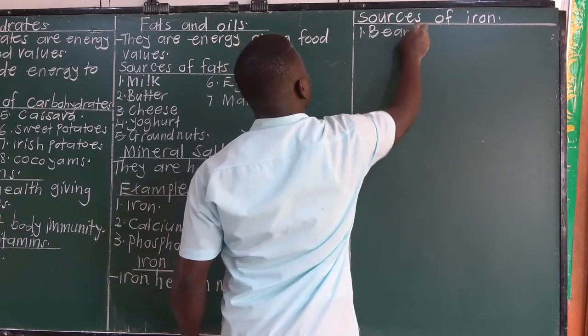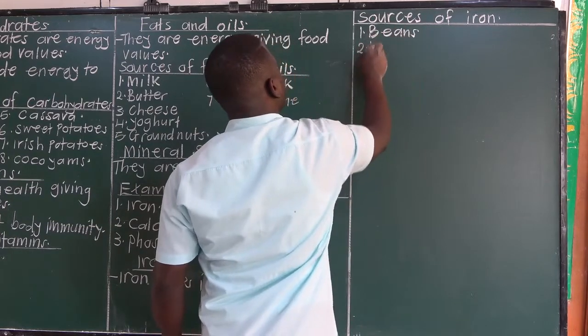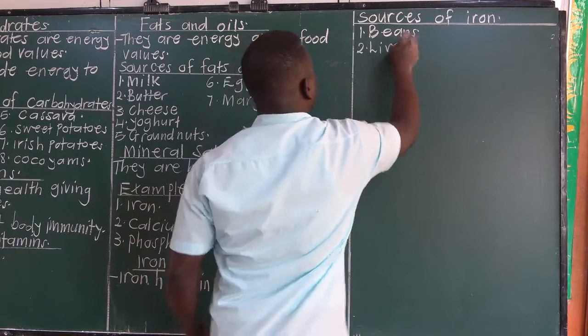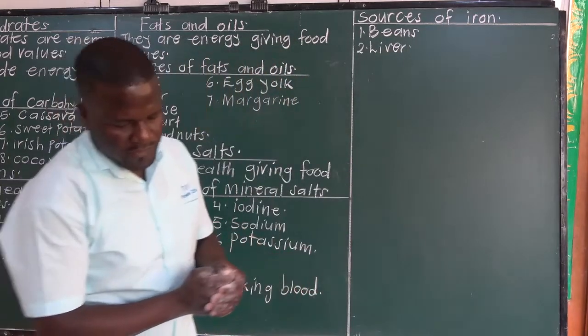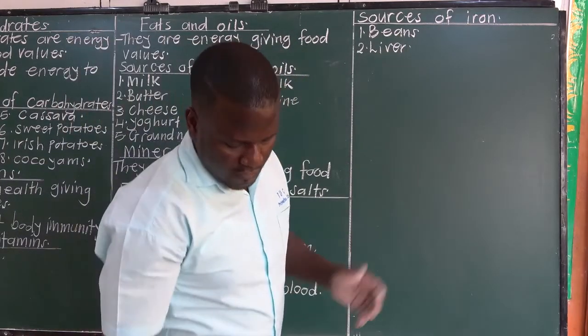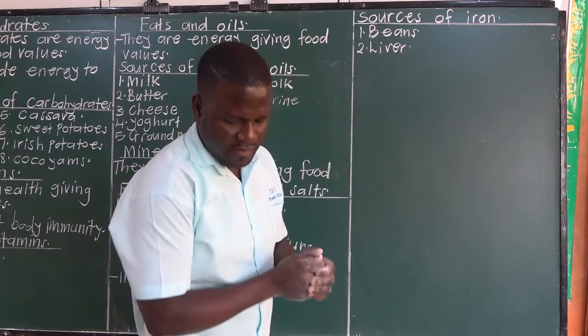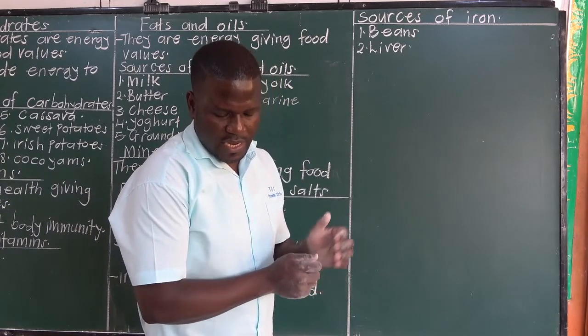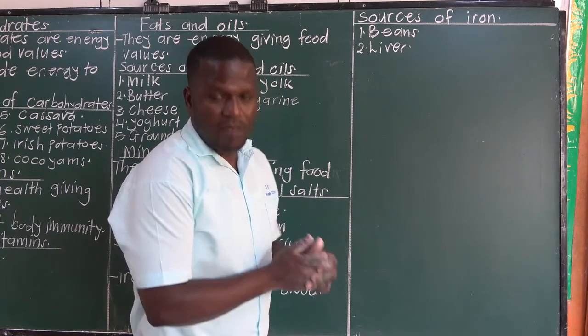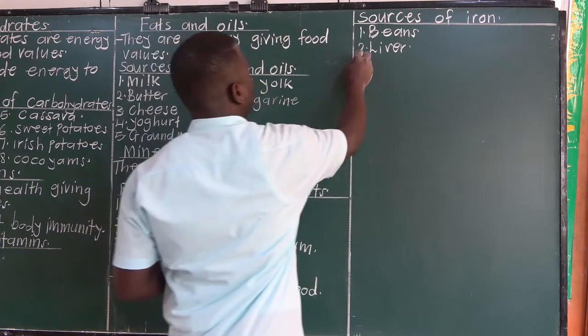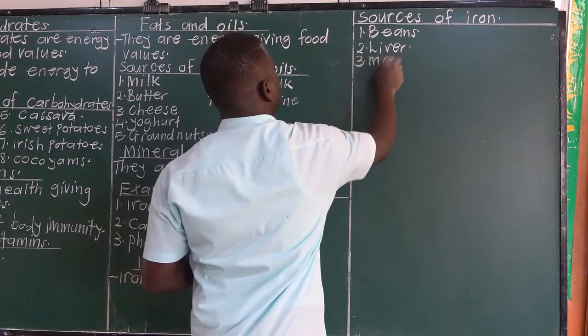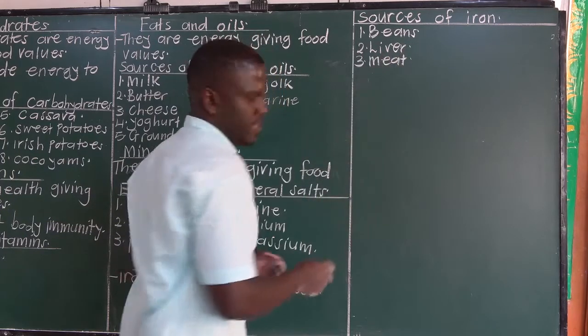Beans are rich in iron. We have liver. You can tell your parents to buy you liver at home so that you can get iron. If you cannot buy liver, you can eat beans. Then we have meat. Even meat is rich in iron.